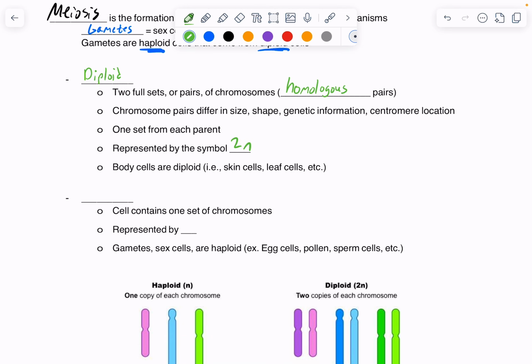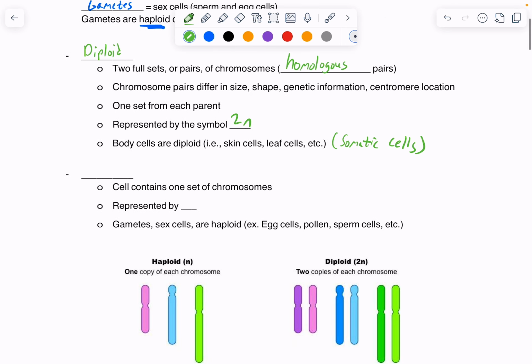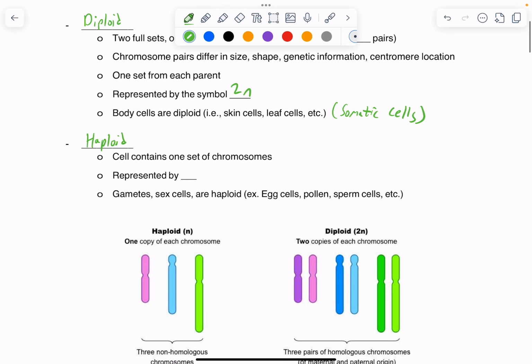Body cells, also known as somatic cells, are diploid. Skin cells, leaf cells, any cells you take from most of our body are going to be diploid, or somatic, cells. Haploid cells are cells that contain only one set of chromosomes, meaning every chromosome in that nucleus is its own unique chromosome.